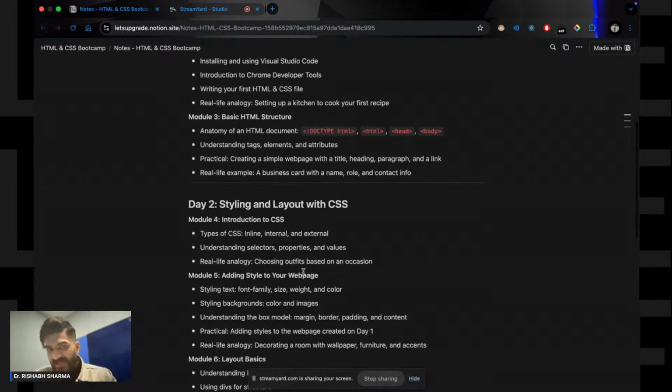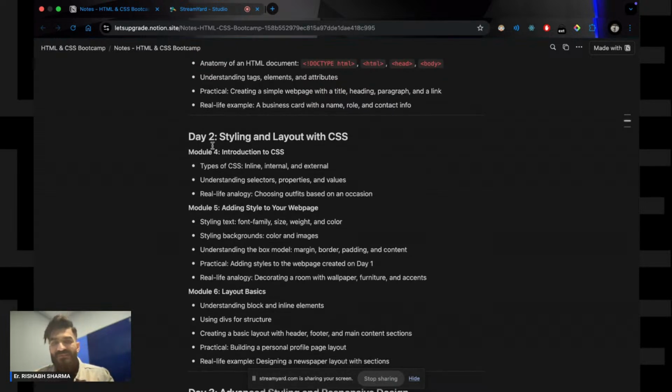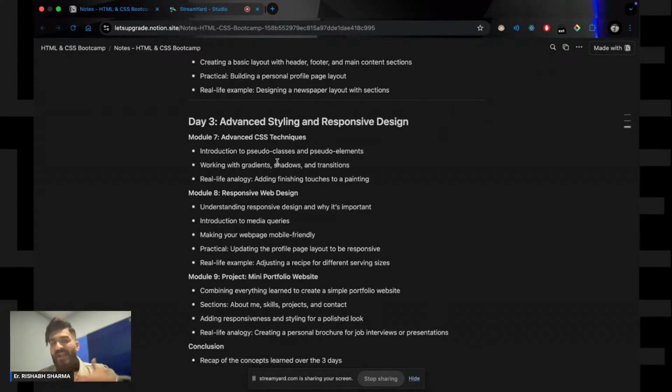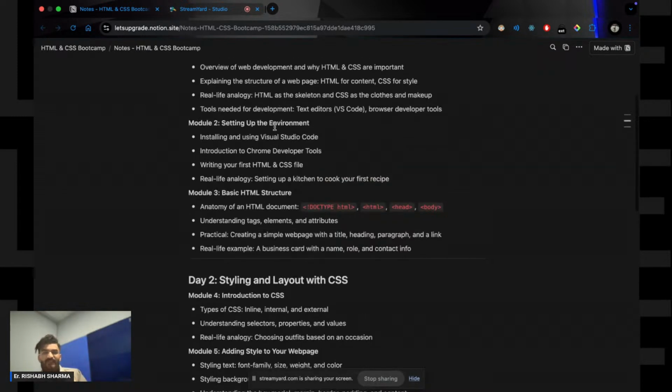Then on day 2, that is tomorrow, we are going to see the CSS part, like how we can style our website and our web pages. And on day 3, we are going to see some advanced styling technologies and responsive web design. So this is the 3 days bootcamp that we are going to do.